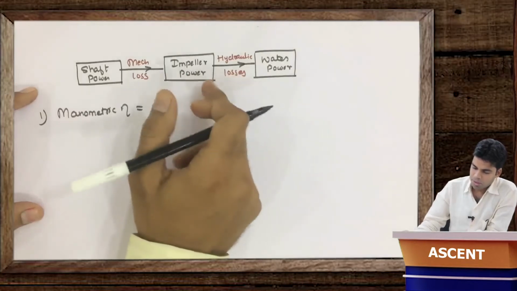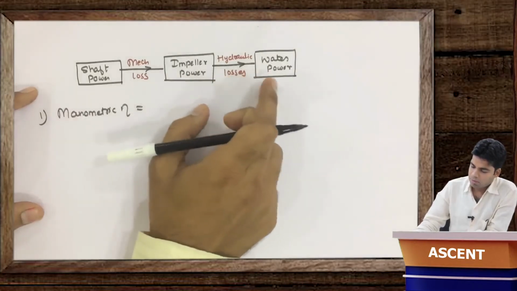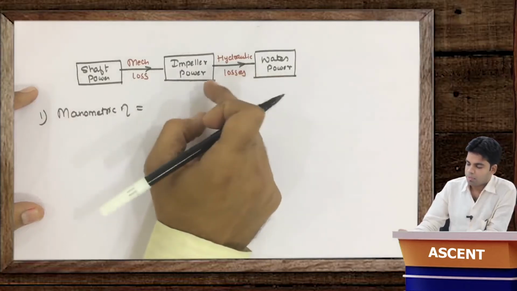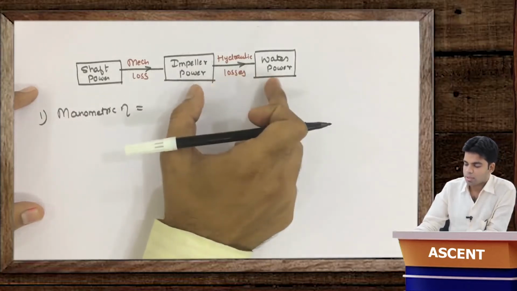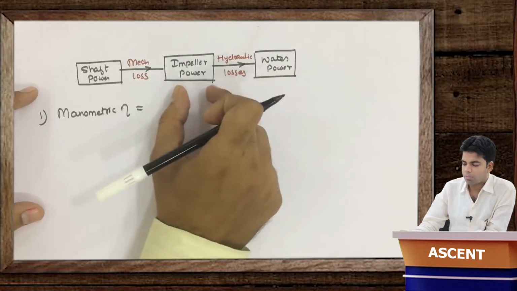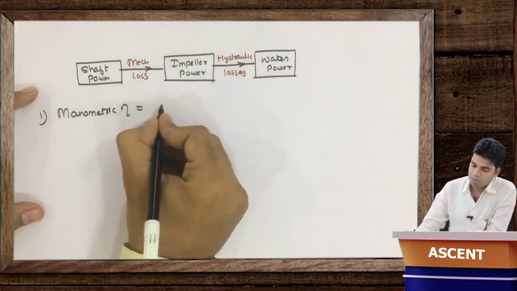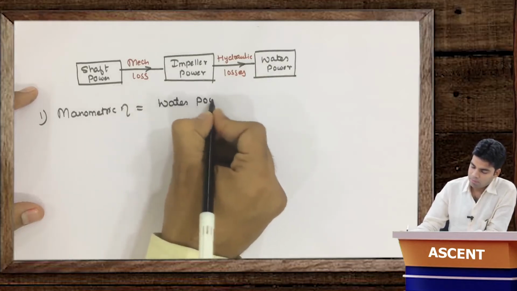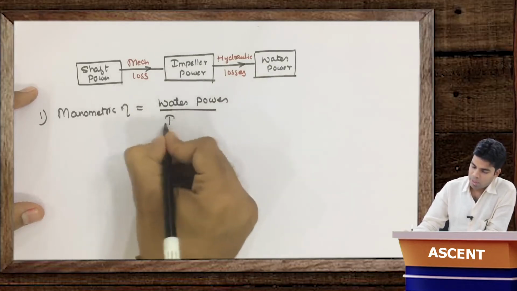Okay, manometric efficiency, which is nothing but water power by impeller power. Here we will be having the manometric efficiency. That means the output of the impeller, which is nothing but water power, and the input is nothing but impeller power. So manometric efficiency is nothing but the ratio of water power to impeller power.